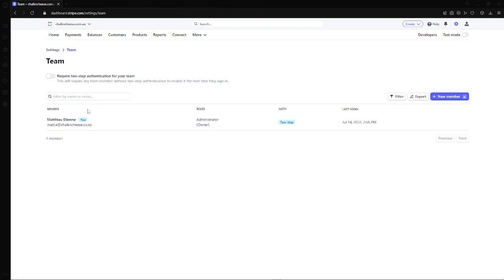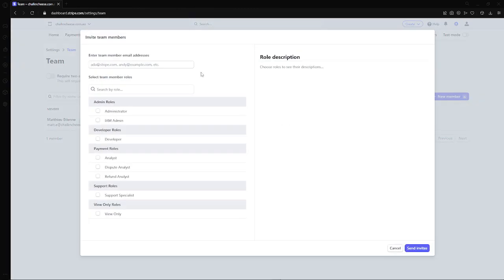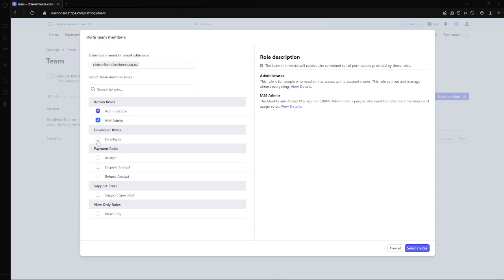Now you'll see your own account. You just want to go to new member. Enter Chris's email, which is chris.e@chalkandcheese.co.nz. Select the privileges: administrator, IAM admin, and developer.